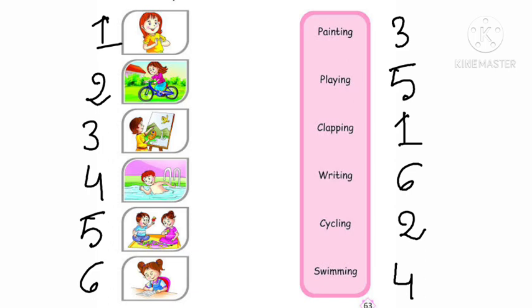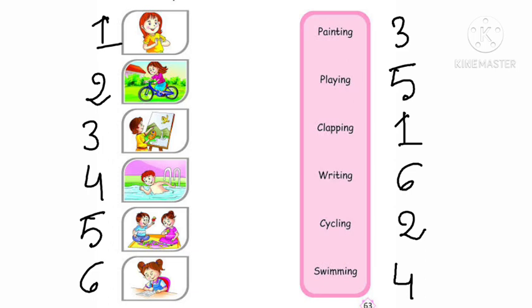So we have to match this with the number 3 picture. Right. Now see the fourth picture. Yes, here we have swimming. So see on the right side where swimming is? Yes, at the very end. Here is swimming. So we have to match it with the left side.